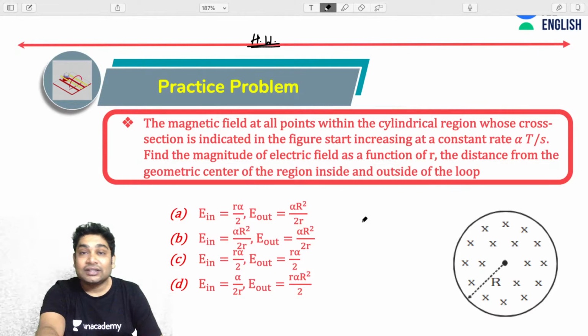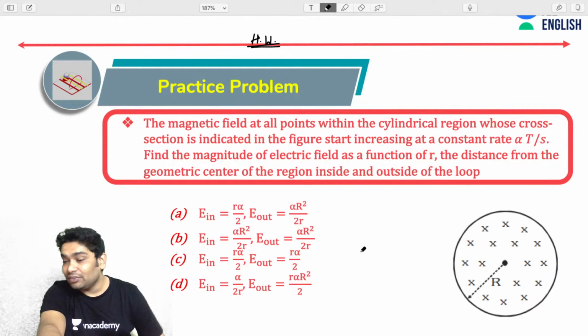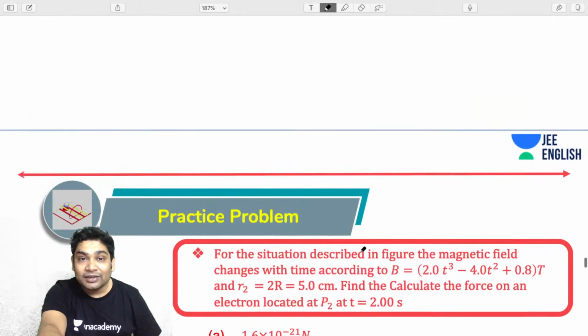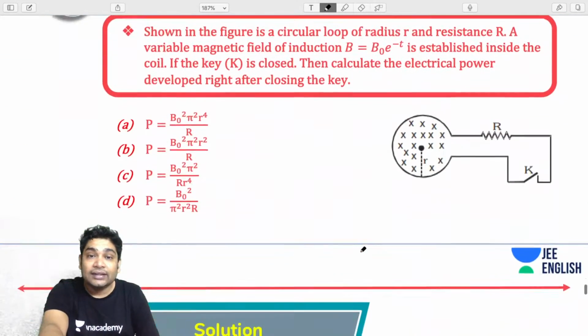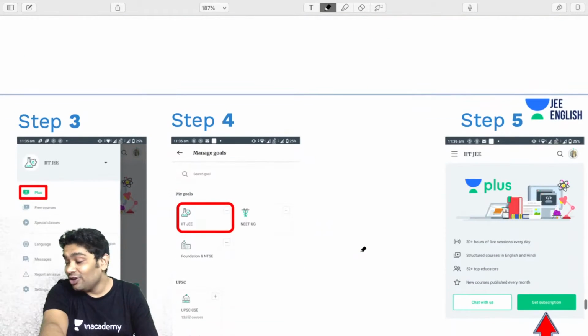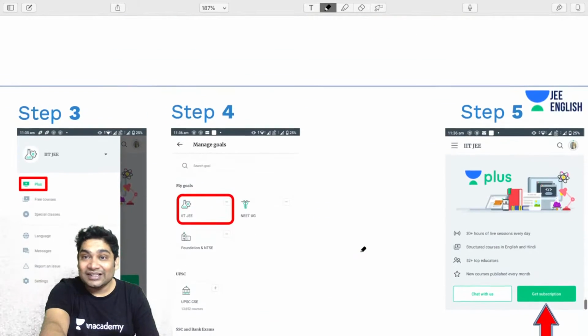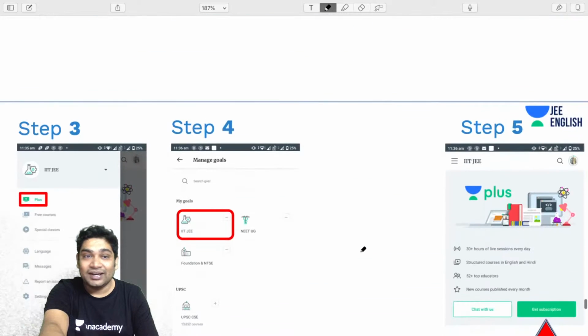So this is where I would like to wrap up today's session, because I'm sure you guys need to go to Abhinav sir's class. So next time we will take up some problems also, and in the next class we will also start our discussion on self induction and mutual induction.